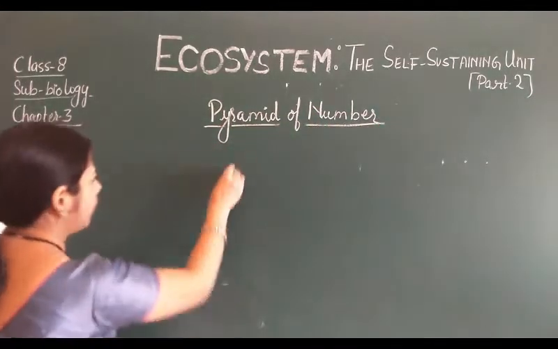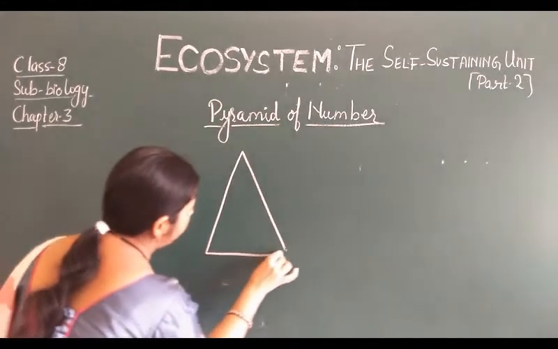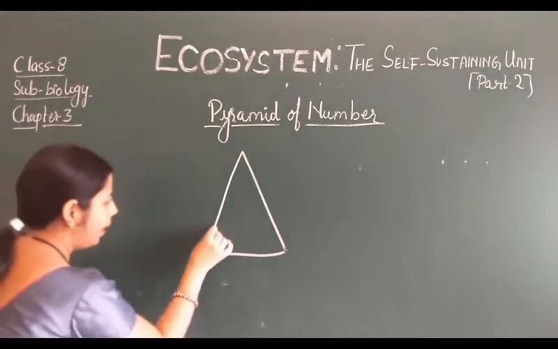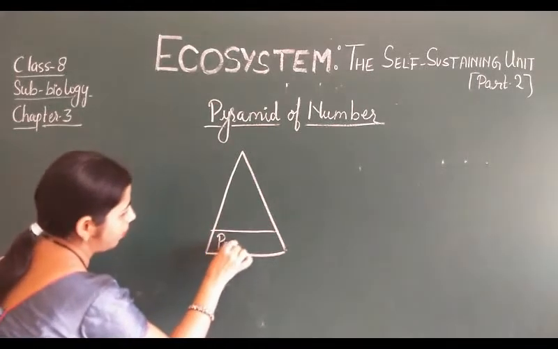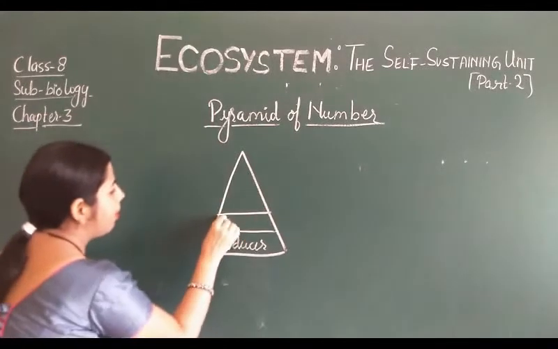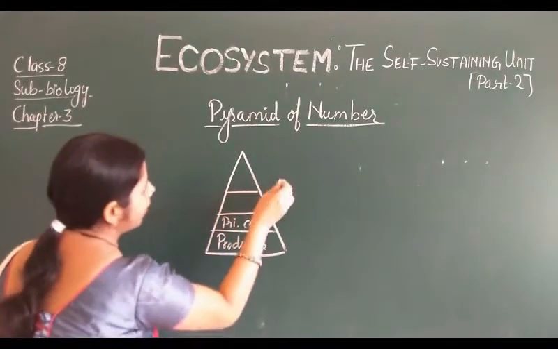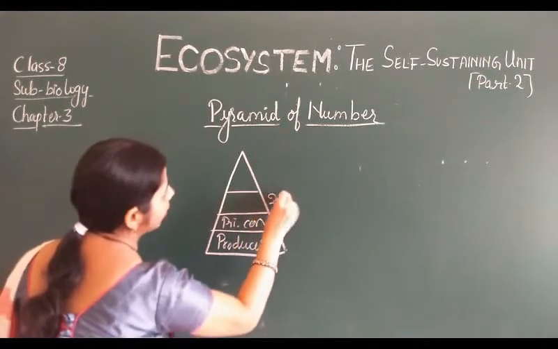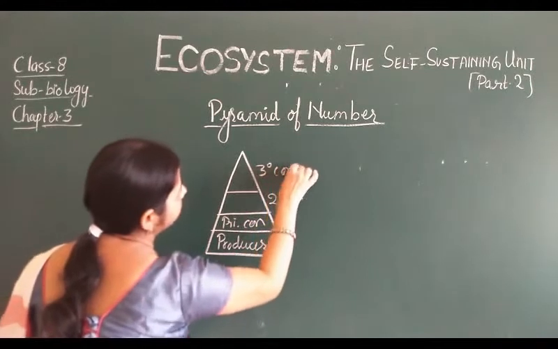Suppose this is a triangle pyramid. Here the primary level is the producer, then the primary consumer, then the secondary consumer, and then the tertiary consumer.